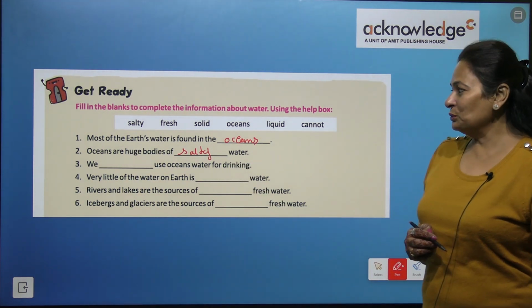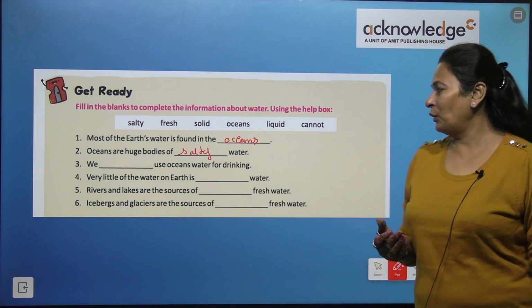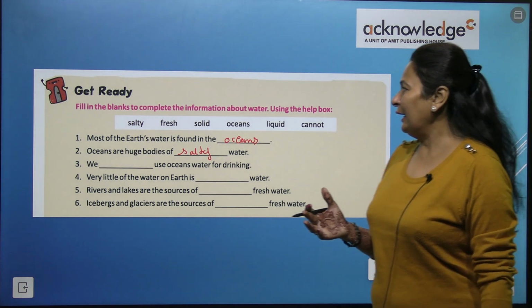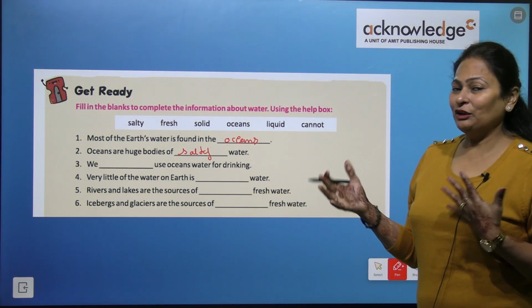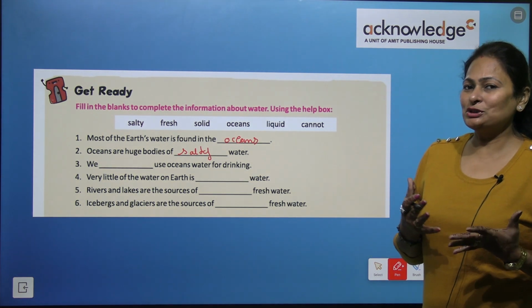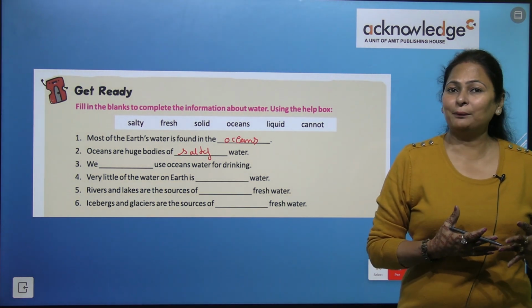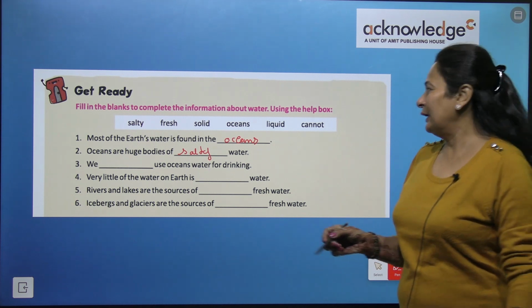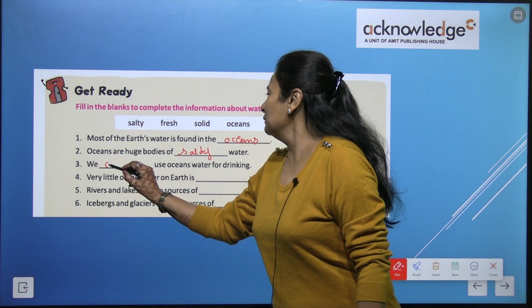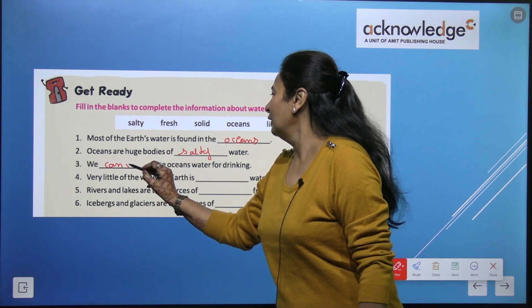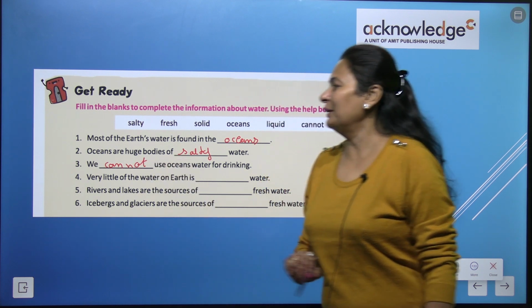We use ocean waters for, drinking? Can we use the ocean's water or the sea water for drinking purposes? No, we cannot use this water for drinking purposes.